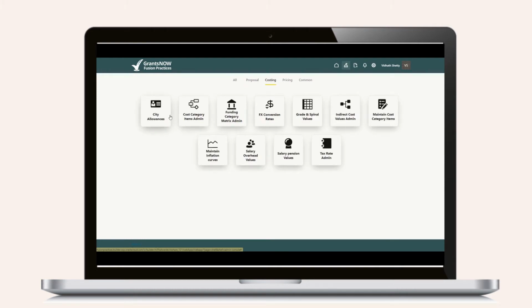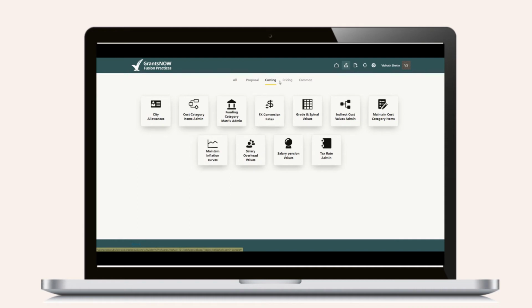In costing configuration, Ian can configure costing-related dependencies, such as institutional rates, FX rates, pension rates, and much more. Our user-friendly admin console makes the process quick and easy.